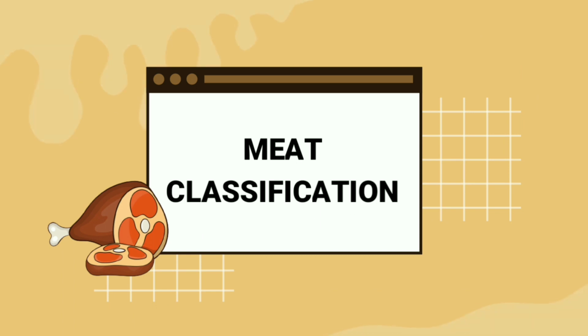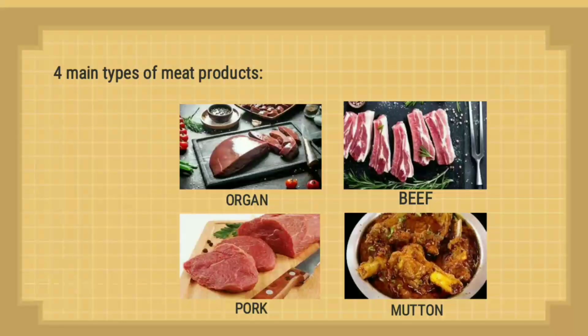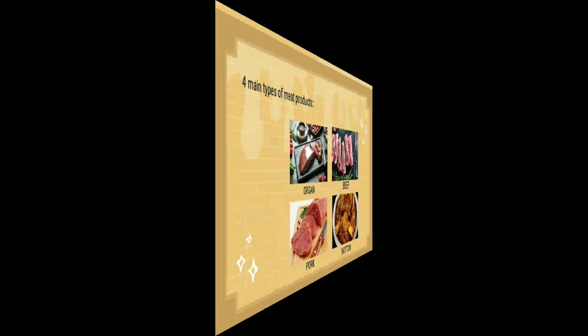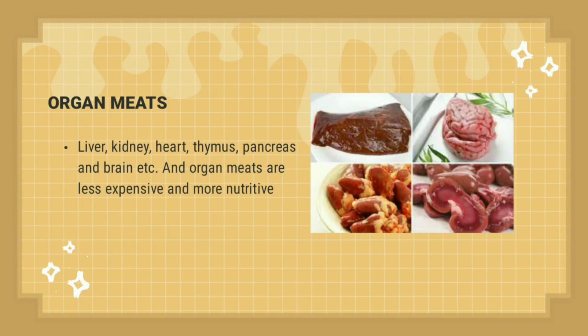Meat classification. There are four types of meat. First is organ, beef, pork, and mutton. Organ meats, also known as offal, are the consumable organs of animals. Organ meats include liver, heart, brains, and intestine, to name a few.